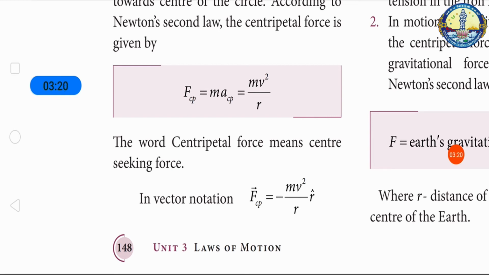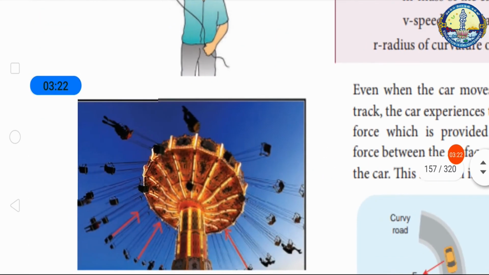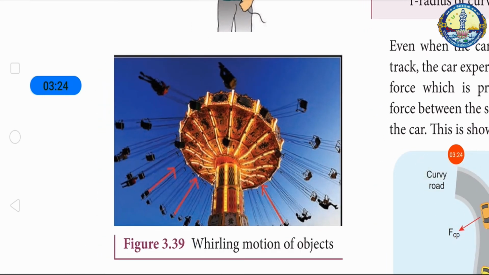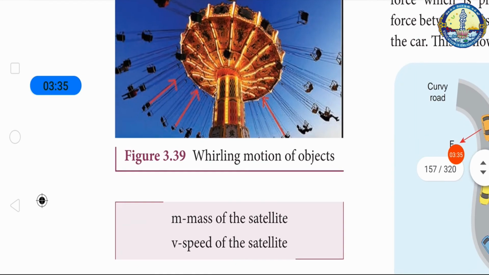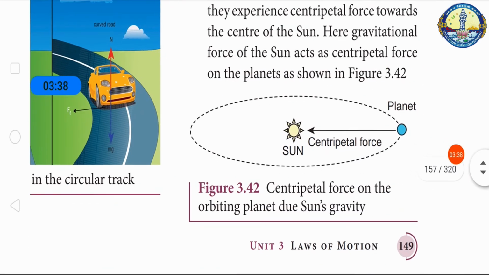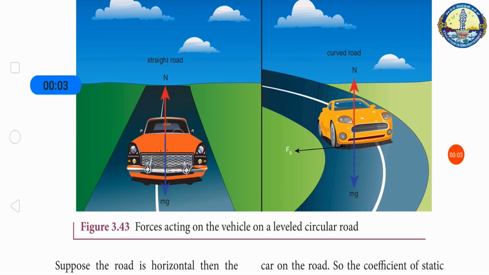Here we have three examples. This is the case of whirling motion of a stone tied to a string. Here also the force is towards the center. Next, the motion of a satellite around the earth. The centripetal force is given by the earth's gravitational force on the satellite. So Newton's second law for satellite motion is F = earth's gravitational force = mv²/r. Third, a vehicle on a level circular road.